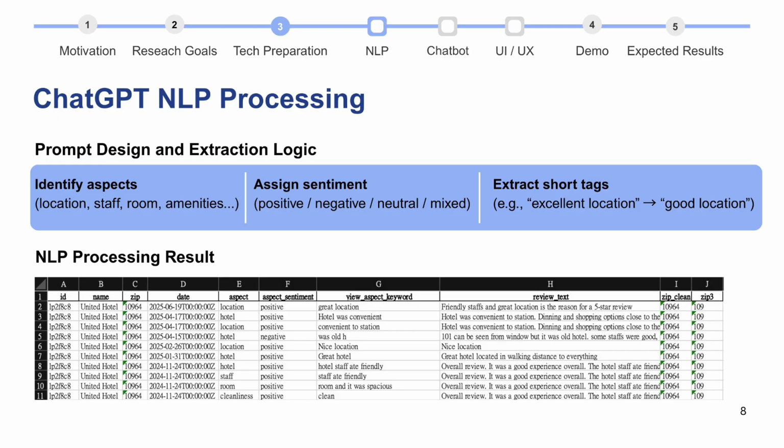Next, for the NLP processing, we have ChatGPT as a tool. So we design a prompt and extraction logic. First, we need ChatGPT to help us analyze the main topic of the review and then identify the aspects mentioned in the review, for example, location or staff, rooms, breakfast. And then we need ChatGPT to do a sentiment analysis to see if the aspect is positive, negative, or mixed. And then we need a process to make it become a short text, for example, excellent location, friendly staff, or great hotel. And the result that we have, you can see in the Excel file here.